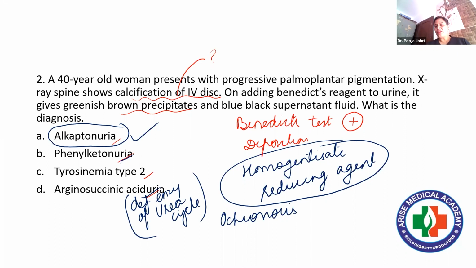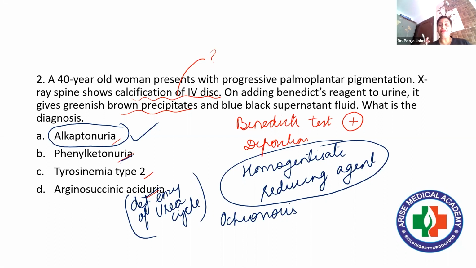So by this question, you see that every cycle, every pathway is important. If you are reading any pathway, the most important thing is that you should know the enzymes. Whole biochemistry, I must say, revolves around enzymes.